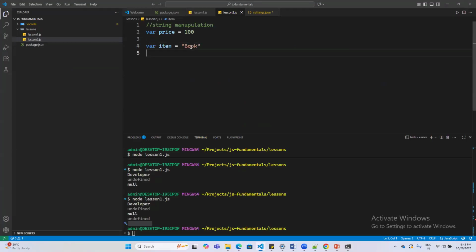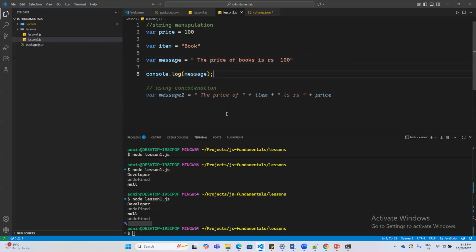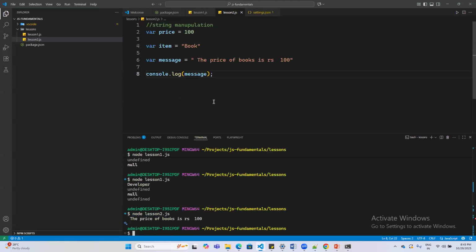Okay, that's fine. So just imagine I create two variables and I just want to print a message to a customer. The message is something like: the price of book is rupees 100. If I do a simple console.log statement of this message, I would get the same string, the price of book is rupees 100.